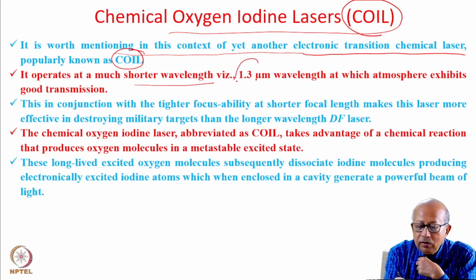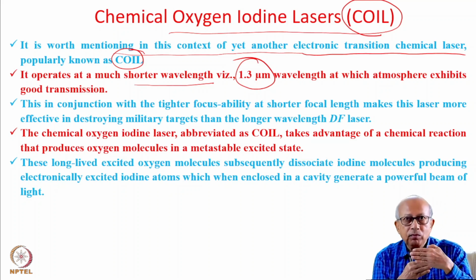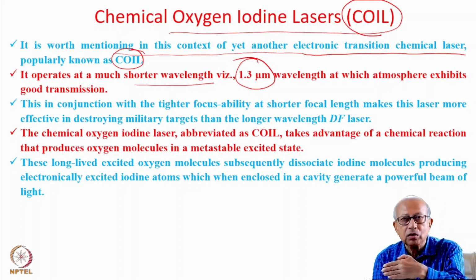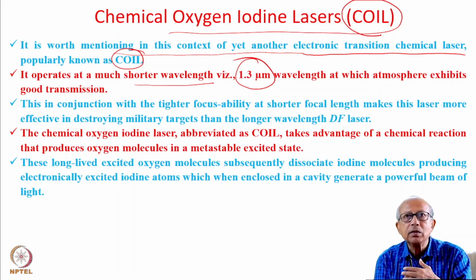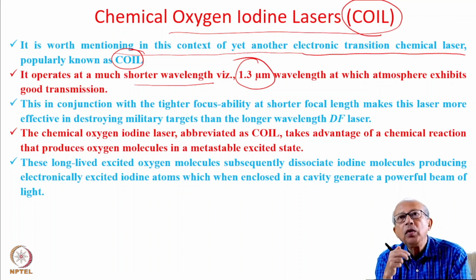So the wavelength is much shorter because the energy gap between the transitions participating in lasing is much more widely separated. Therefore, the light produced as a result of this transition is much shorter in wavelength, or higher in frequency.